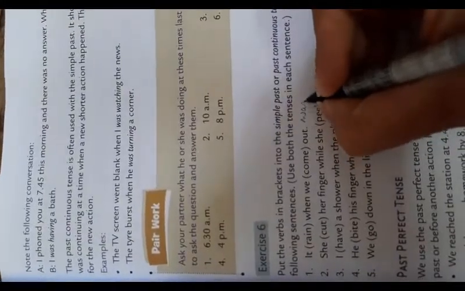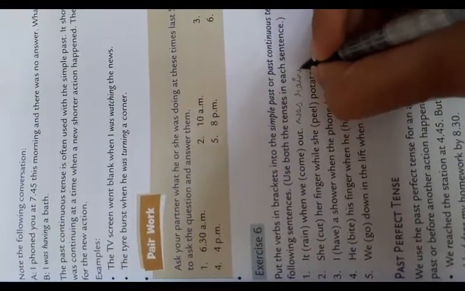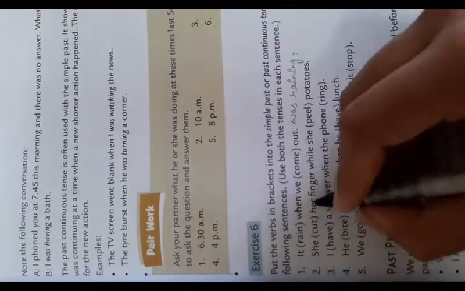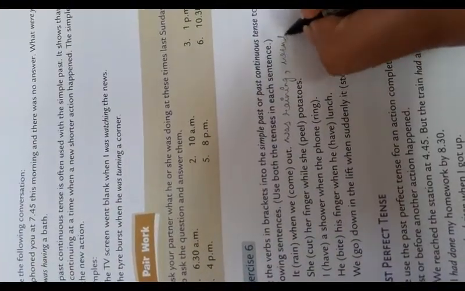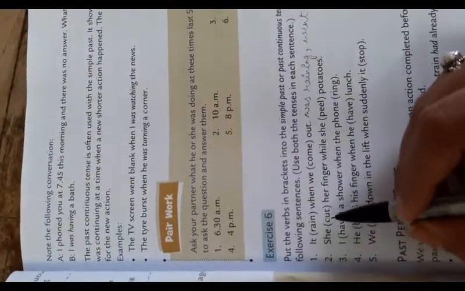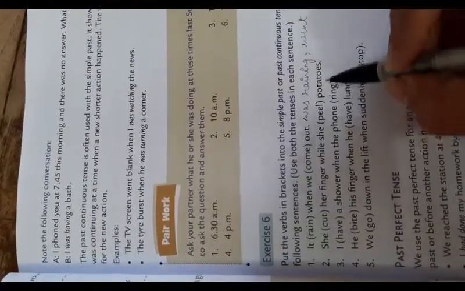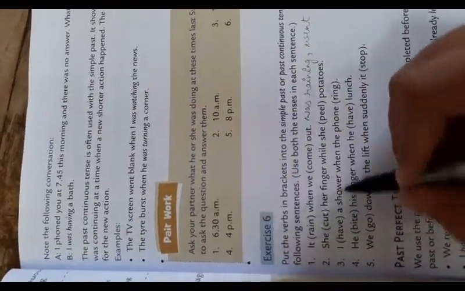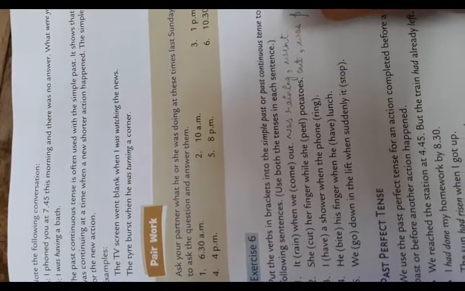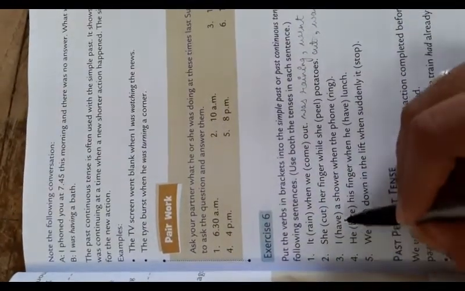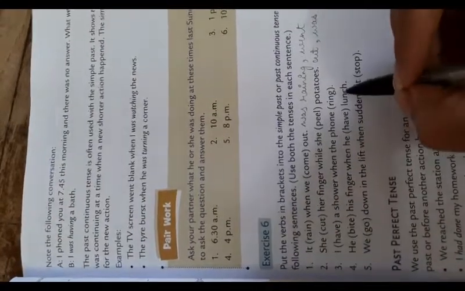It was raining when we went out. R-A-I-N-I-N-G, raining. Second, she cut her finger while she was peeling potatoes. P-E-E-L-I-N-G, peeling.